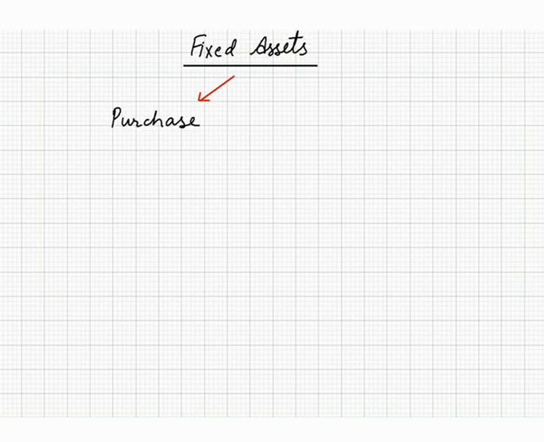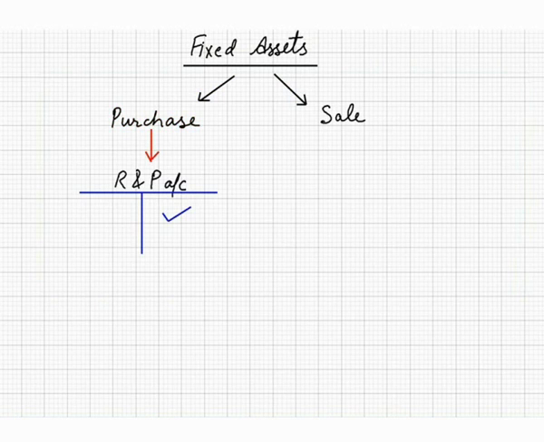Now we'll start the treatment of fixed assets. You know, in the organization, sometimes assets are purchased, sold. If assets are purchased, naturally you will have to make payment. If the organization makes payment, it will be shown on the credit side of receipts and payments account. This payment is a capital payment. Naturally, it's nothing to do with the income and expenditure account.